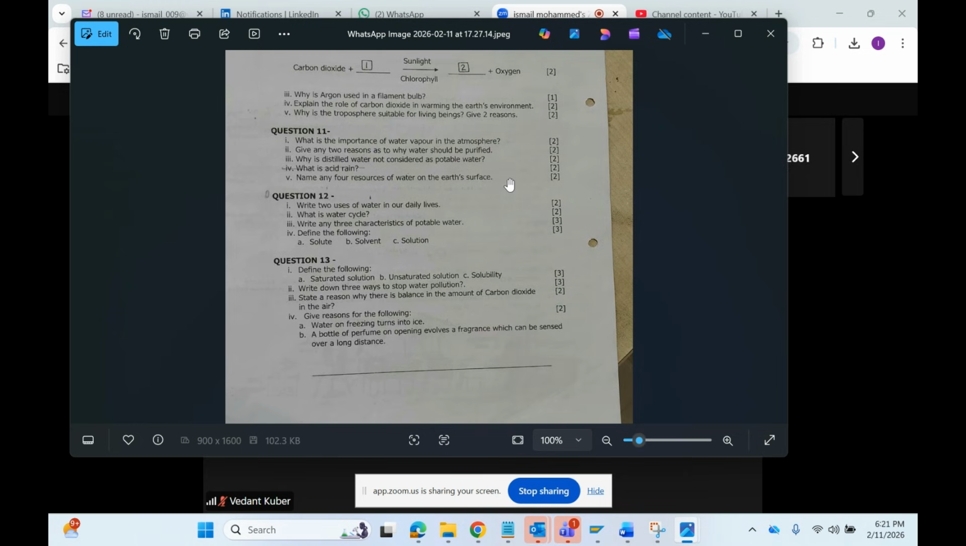Why is distilled water not considered potable? It lacks the salts and minerals, and when this is consumed, all the salts and minerals are lost. That is why distilled water is not potable. What is acid rain?